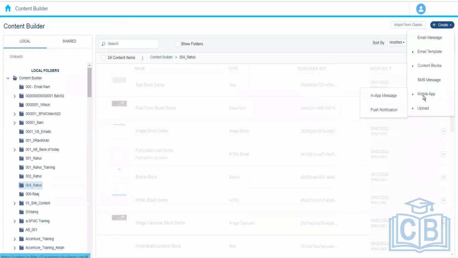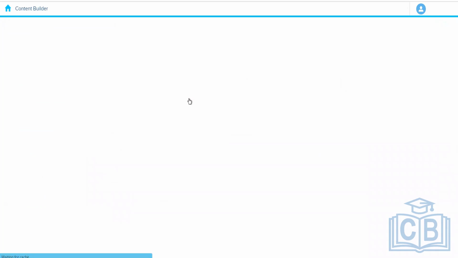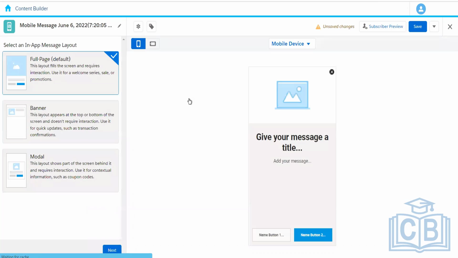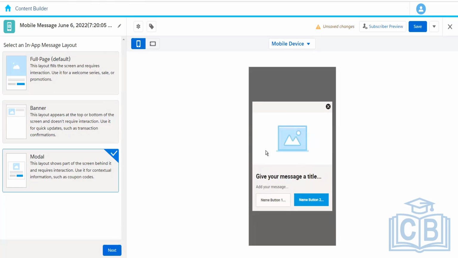Similarly, we can create the in-app messages. What are they? Whenever we open the application, you might have encountered this thing where you receive a pop-up, which might be, let's say we are using Amazon, and it asks us to subscribe to Amazon Prime, right? Let's say that today is 50% off on Amazon Prime or something like that. So whatever the offer that they want to give us. So either we can have it on a full page or maybe in the form of a banner or maybe in the form of a modal.